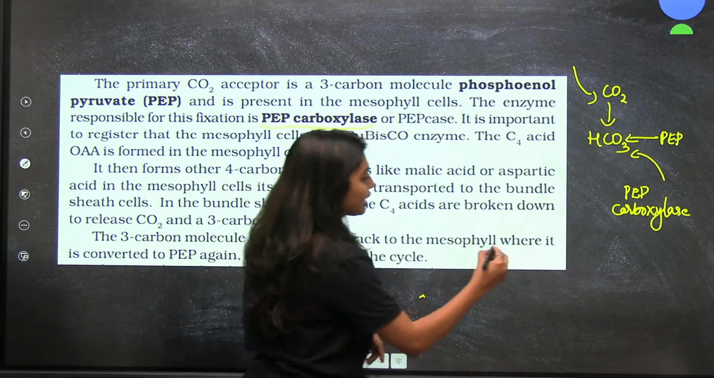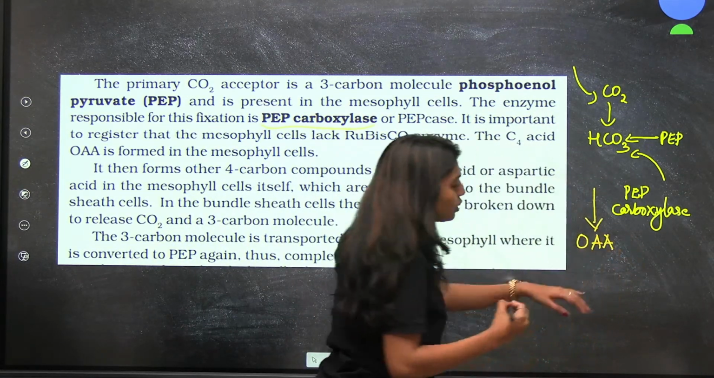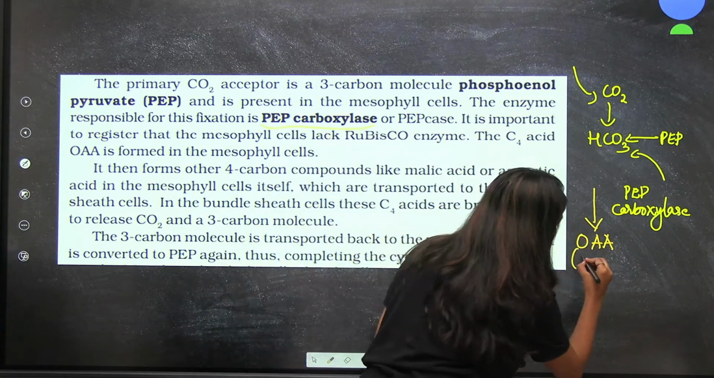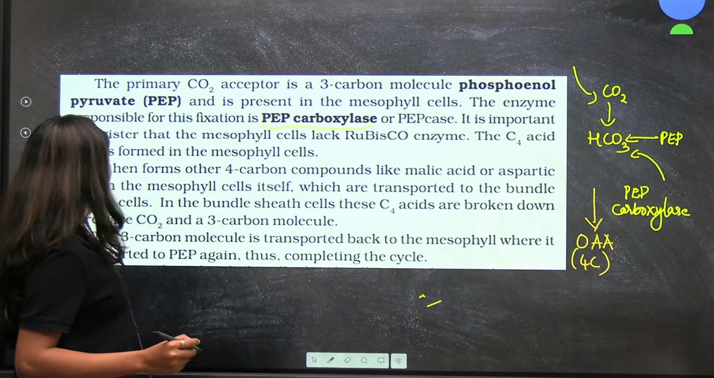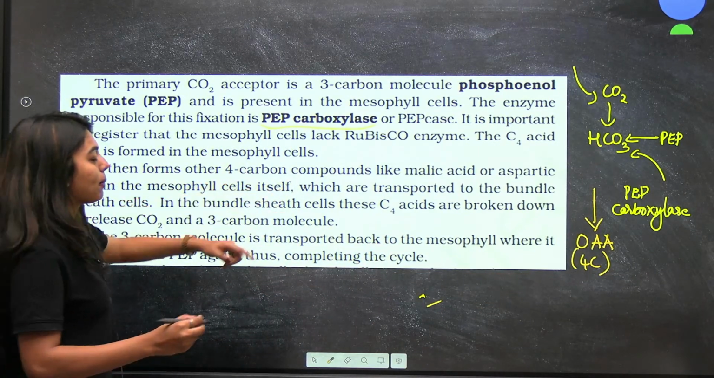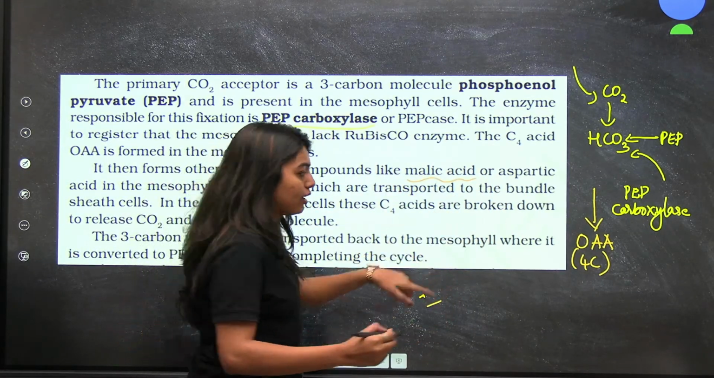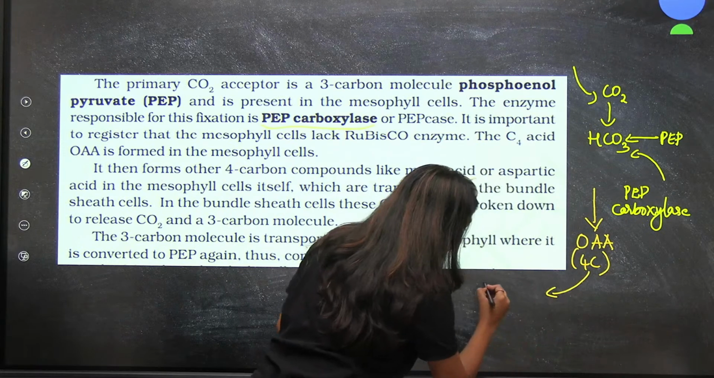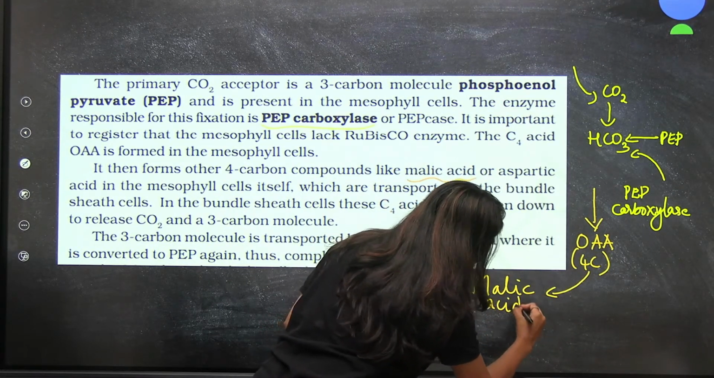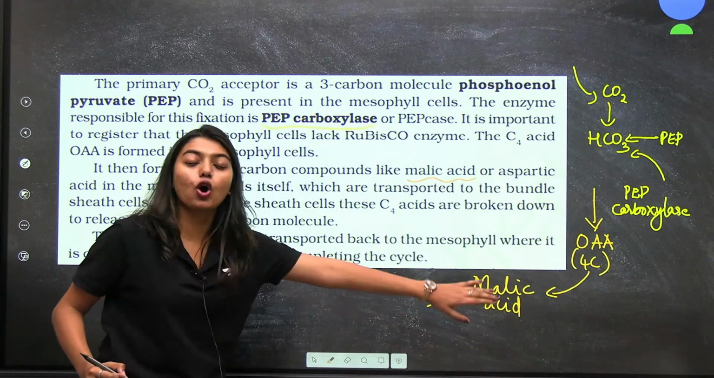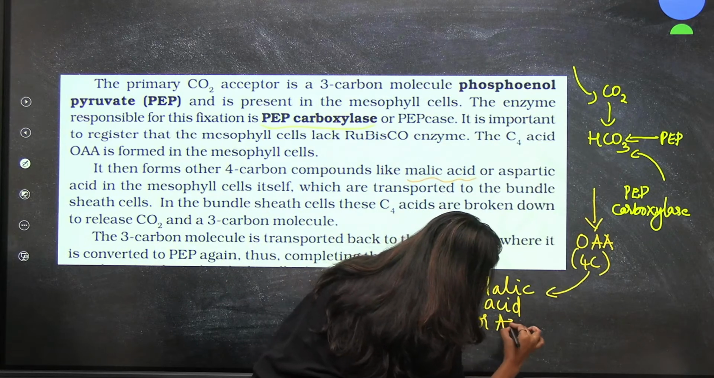Then the C4 acid formed is oxaloacetic acid. So after this, what is getting formed? We are getting OAA, that is oxaloacetic acid, which is a 4-carbon compound. It then forms another 4-carbon compound, malic acid. That means this oxaloacetic acid will form malic acid. Students, in some cases, aspartic acid also can be formed.